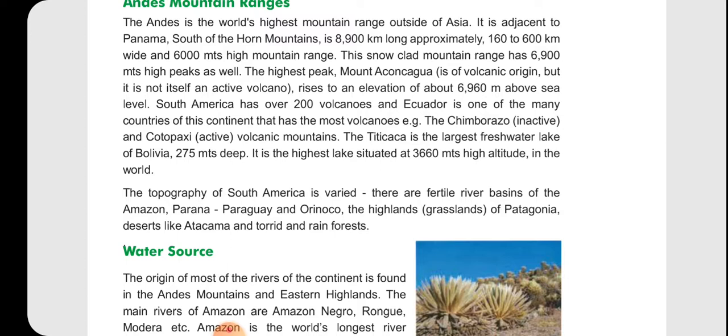The topography of South America is varied. There are fertile river basins of the Amazon, Paraná, Paraguay and Orinoco, the highlands of Patagonia, deserts like Atacama, and torrid regions and rain forest. So these are the tropical conditions.